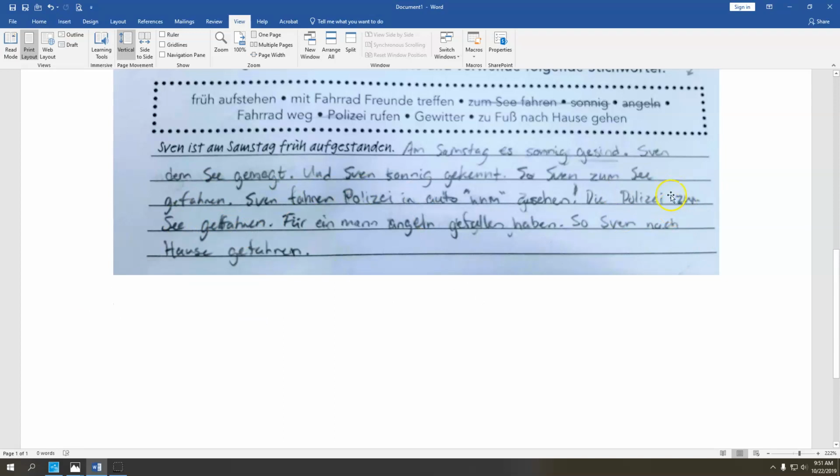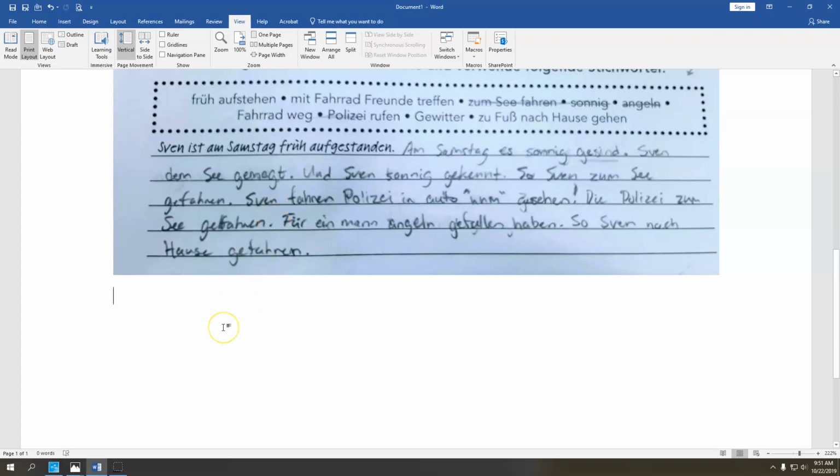Polizei is plural. So the plural form is going to be sind. Die Polizei sind zum See gefahren. Für ein Mann angeln gefallen haben, so Sven nach Hause gefahren. So it sounds like a man was fishing and fell.